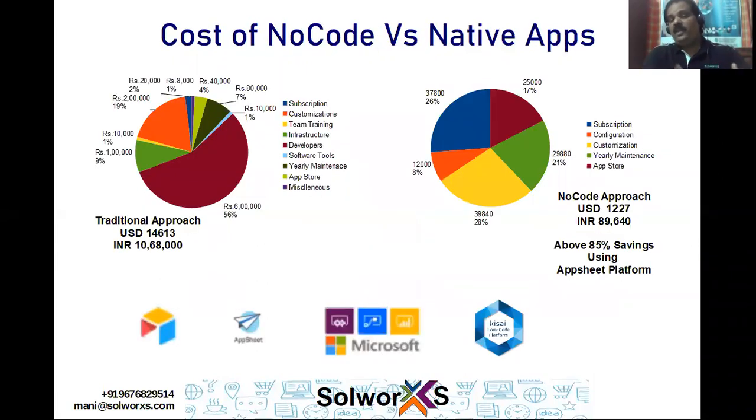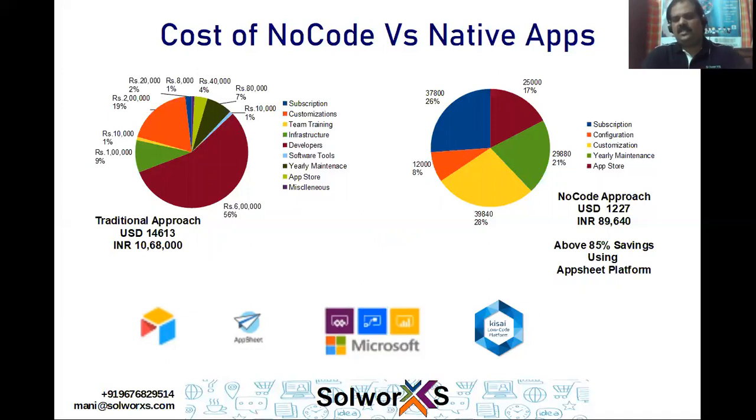Second, when we help them build the applications, this is direct cost saving that they will achieve on an AppSheet scenario. Let's say you want to build a normal kind of a customer connect or engagement application, you might be spending around 15K USD looking at everything like your development, your training, your infrastructure, your developers, your licenses, your software, your yearly maintenance, your offshore, your miscellaneous.